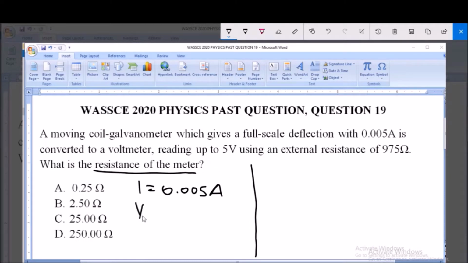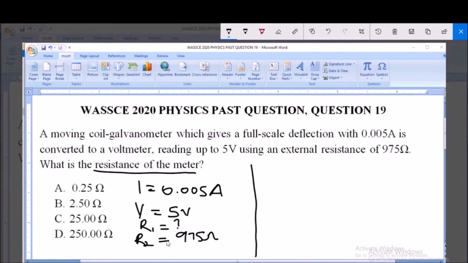That means the total voltage V is equal to 5 volts, using an external resistance of 975 ohms. In the conversion of a galvanometer to a voltmeter, a multiplier, which is an external resistance, is applied, and that resistance is known as R2, and R2 is equal to 975 ohms. The internal resistance of the galvanometer is known as R1, which is what we are asked to look for.